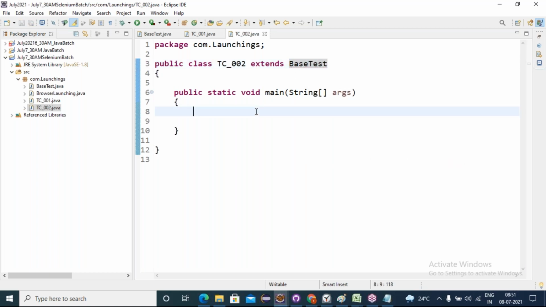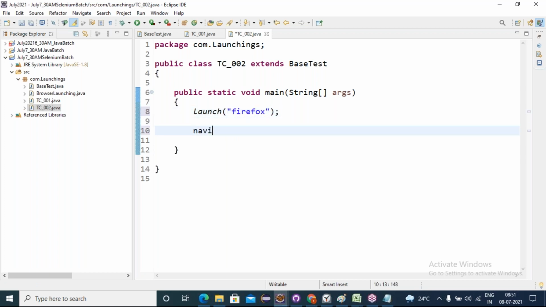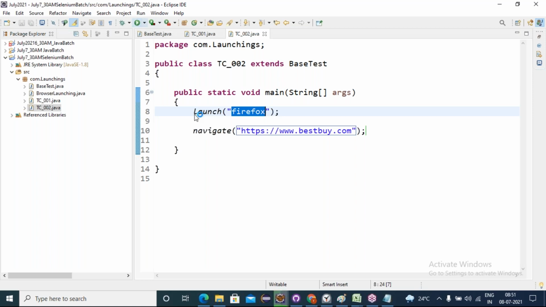Next, what to do? Launch method. Just give Firefox. Then navigate, navigate URL. Give the URL. Now run this program. This test case 2 is running based on the arguments you passed: Firefox with this URL, right? See here.